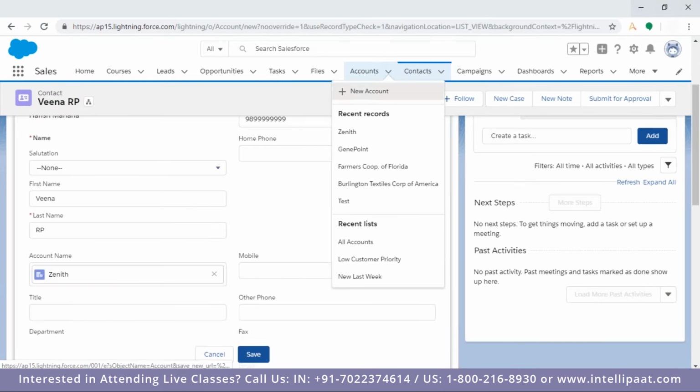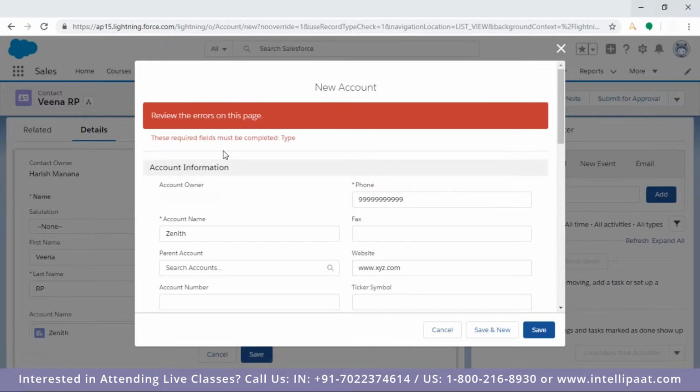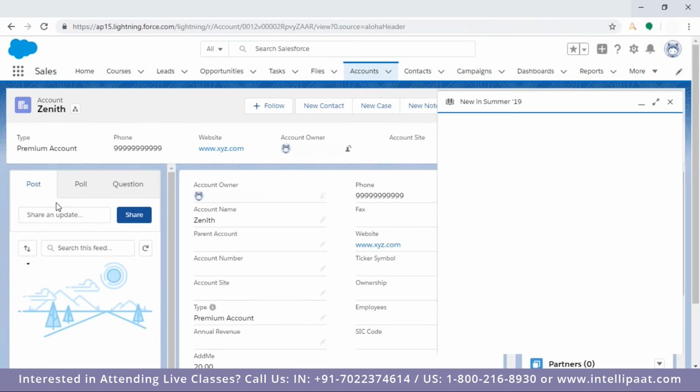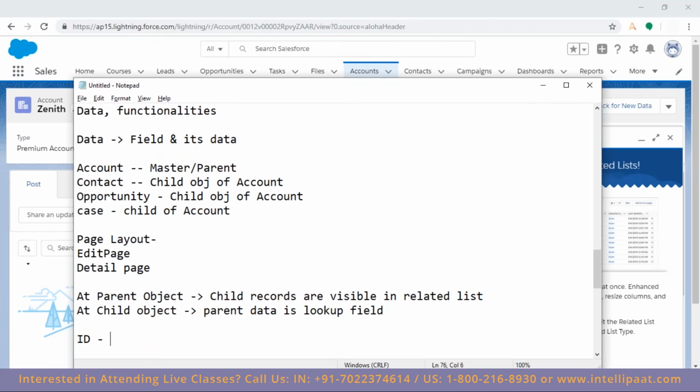I'll show you. So I'm creating a new account here by name Janet, and Salesforce will allow us. Okay, so here, let me go with this, and then website is www.xyz.com. Save. The required fields are arranged. So what is unique in Salesforce? Every record in Salesforce has an ID. In database terminology, they call it a primary key. This is unique.